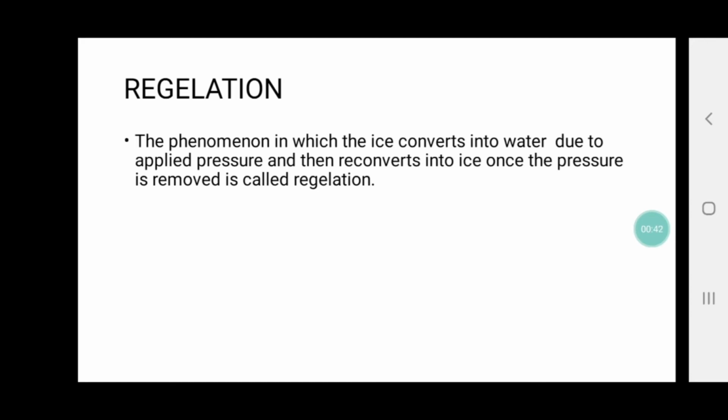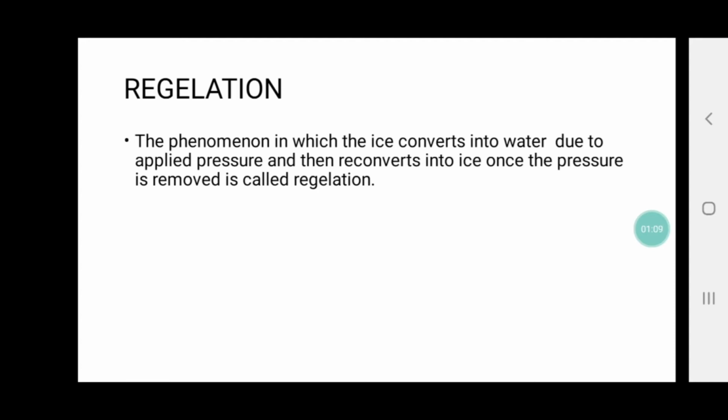In regelation, what happens? The pressure is applied, and pressure is a form of energy which is applied on the surface, okay, due to which what happens? The melting point reduces and it remains constant till it penetrates, okay. After penetrating, then the melting point increases, okay. So it is indirectly related with one another, not directly related with one another, okay.